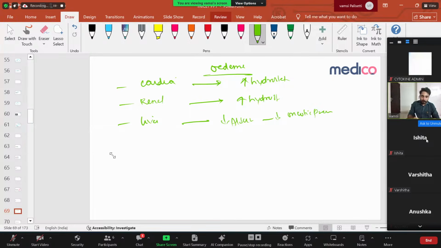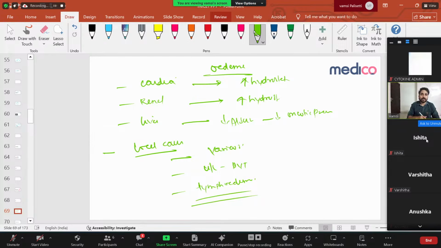Apart from this, local causes are very important. What are the local causes? In an elderly person, varicose veins and venous insufficiency are very important. If unilateral, it is especially DVT, a very important thing, or lymphedema is another important cause. So these are the different mechanisms of causing bilateral pitting pedal edema.